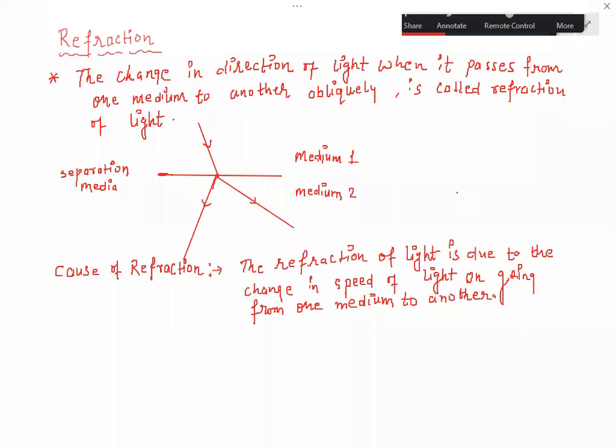So what is the cause of refraction of light? The refraction of light is due to the change in speed of light going from one medium to another.